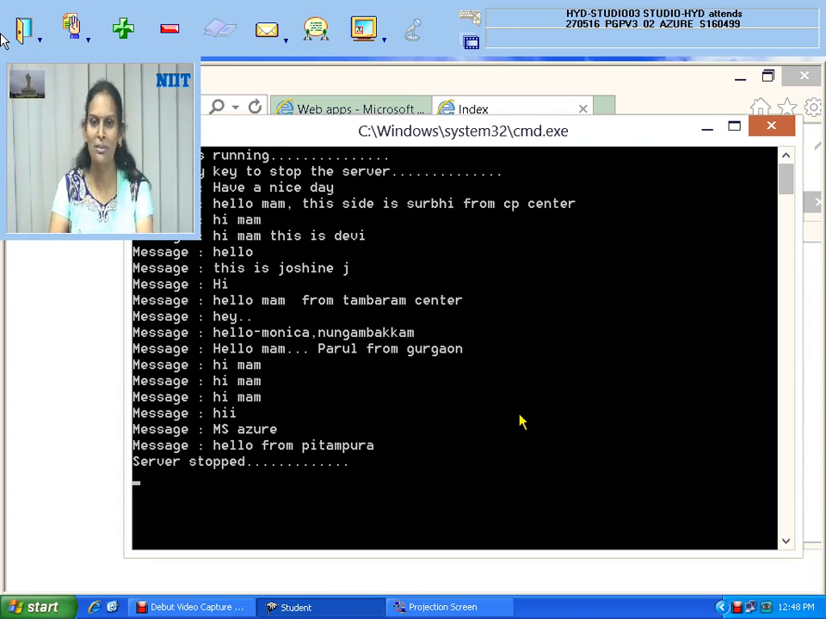Yes, from Tambaram I am getting an error message. Who got the error message? Immediately write it in the hand raise. Pitampura, very good. So did you understand? If I stop the server, you cannot access. Okay, Dharmendra. But Parul from Gurgaon, okay. Yes, Parul has the error. Since I stopped the server, how can you access it? You can't access it. That's the message.